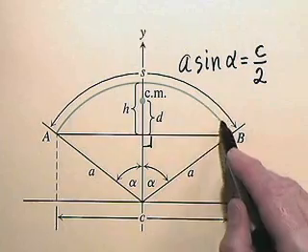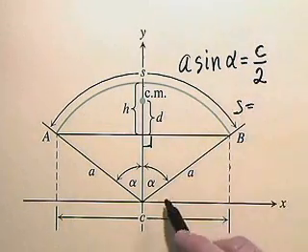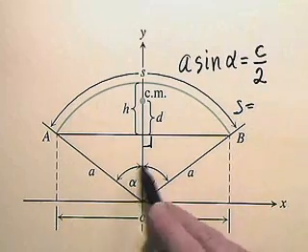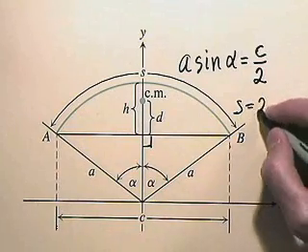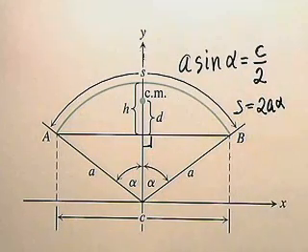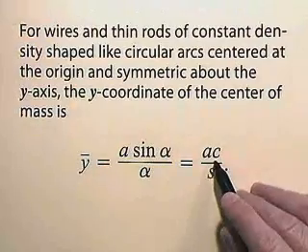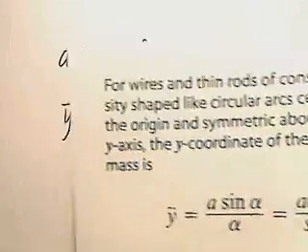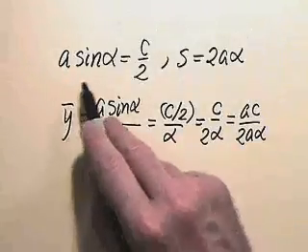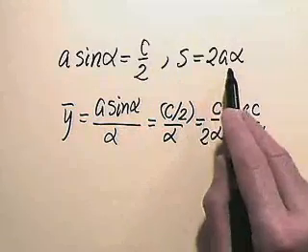On the other hand, recall the arc length s is simply 2 alpha, that's the angular spread, multiplied by the radius. So we have 2a alpha. And looking back at the formula, remember we want to see that y bar is ac over s. Okay, so let's look at those ingredients then. We have a sine alpha equals C divided by 2. s is equal to 2a alpha.